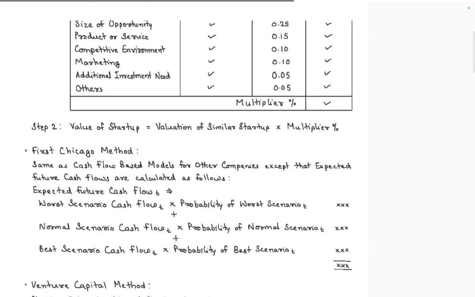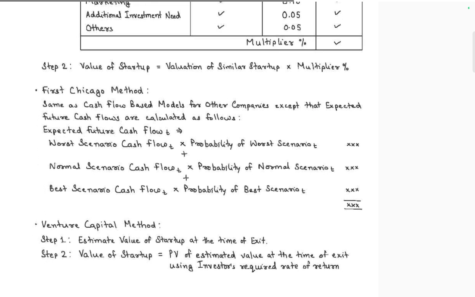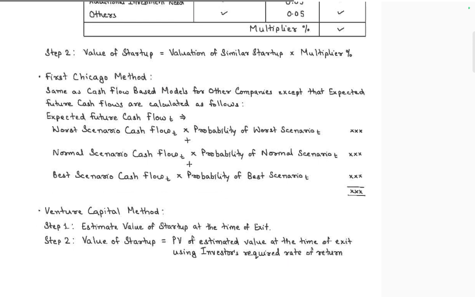The first method is the same cash flow based model as for other companies, using the expected future cash flow. Expected future cash flow is: worst scenario cash flow into probability of worst scenario, normal scenario cash flow into probability of normal scenario, and best scenario cash flow into probability of best scenario.